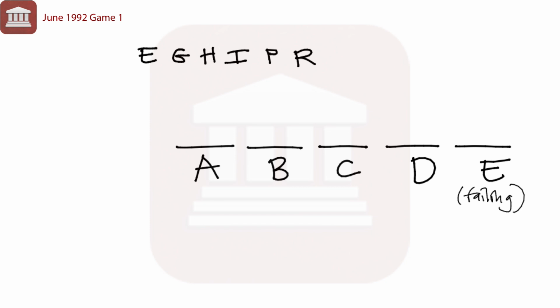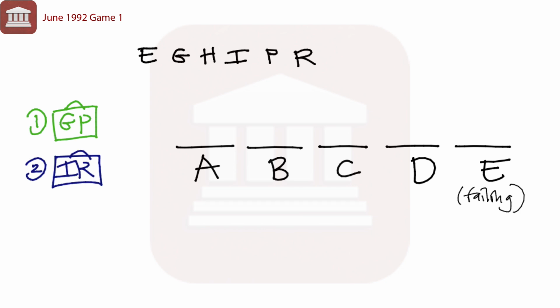All right, so now let's take a look at the conditions here. The first condition tells us John's grades in geology and physics are consecutive. All right, so we don't know in which order, we just know they're going to be next to each other. Moving on to condition 2, his grades in Italian and Russian are consecutive. Again, don't know the order, but they must be next to each other.